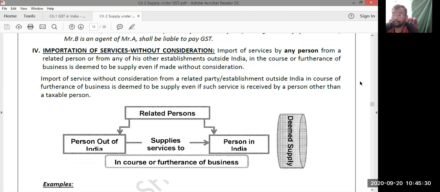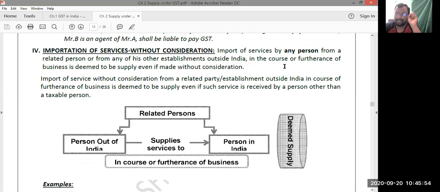Importation of services without consideration. As I said just now, if the consideration factor is missing out, it should be made in the course or in furtherance of business. When it comes to the importation of services, either the consideration factor should be there or it should be in the course or in furtherance of business. Among these two, at least one should be in existence.